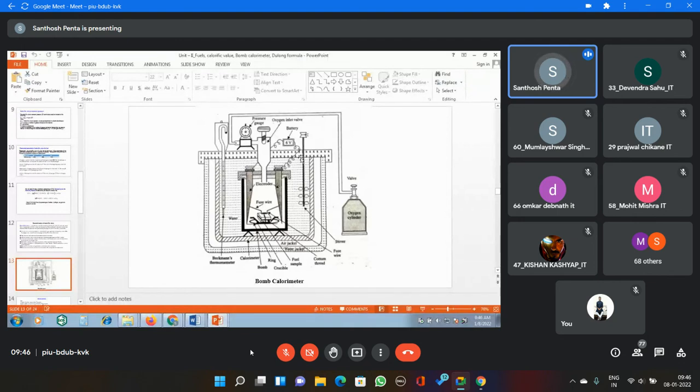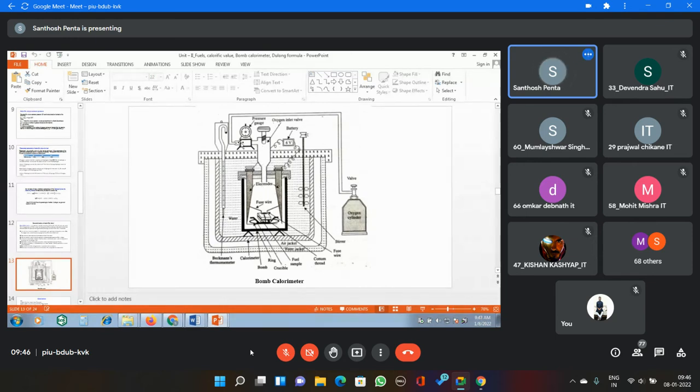See, the copper calorimeter is provided with two apparatus. What are those? One is Beckman's thermometer, another one is the mechanically operated stirrer. Similarly, the bomb is also provided with two electrodes. The two electrodes are connected with the battery. And at the same time, one oxygen inlet is there. See here, this valve is nothing but the oxygen inlet.